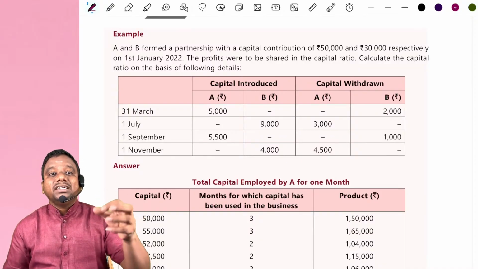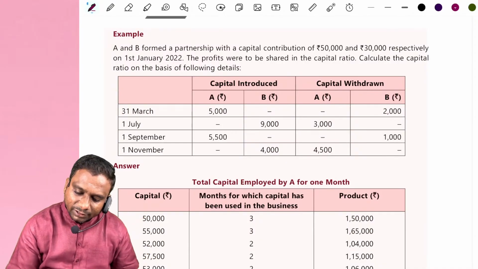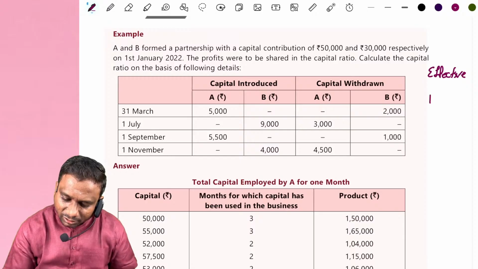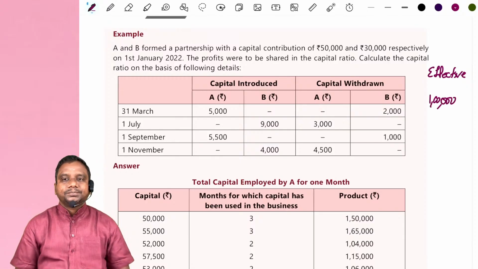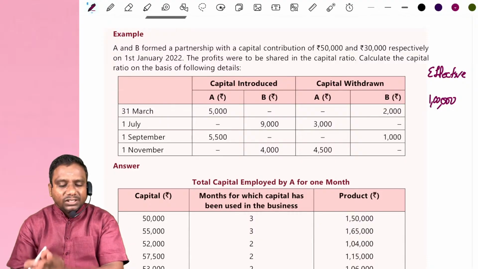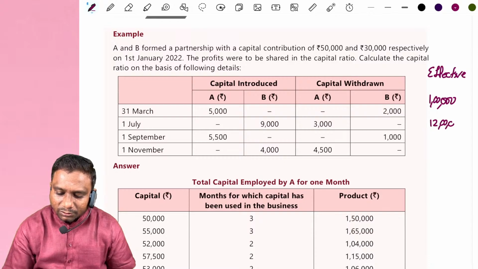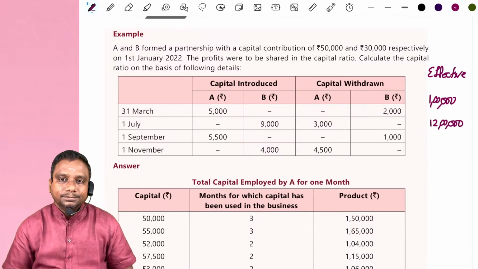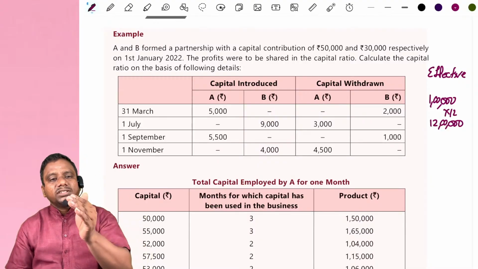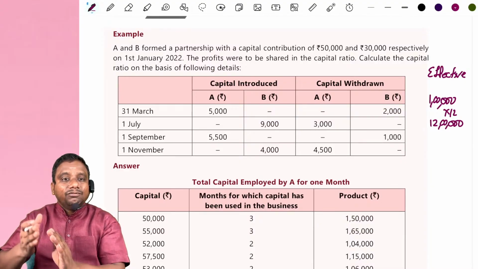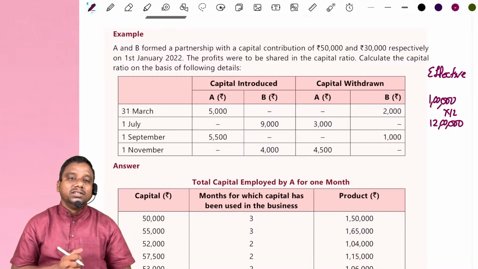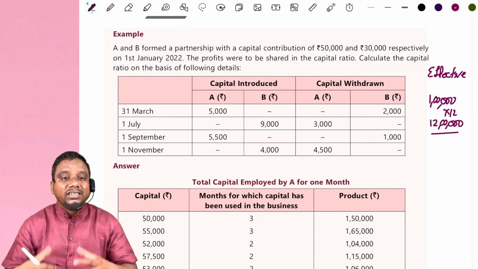Capital ratio means effective capital. Sir, what is effective capital? Suppose a partner introduced 1 lakh at the time of starting the business. If he kept this 1 lakh rupee for the entire year, then effectively how much capital did he keep? Totally 12 lakh rupee capital kept in a year. Every month he kept 1 lakh. Like that, if we see 12 months, 12 lakh capital he kept in the business. This is nothing but effective capital.